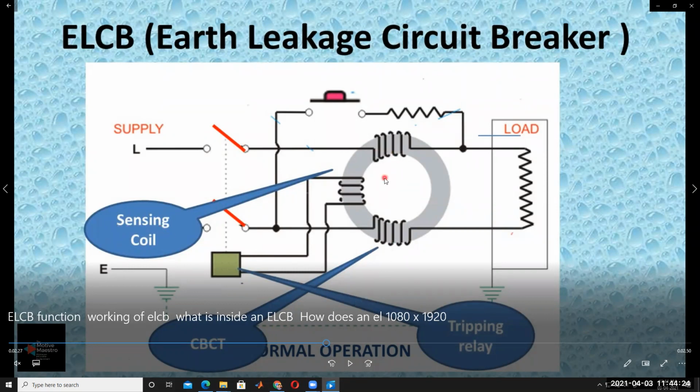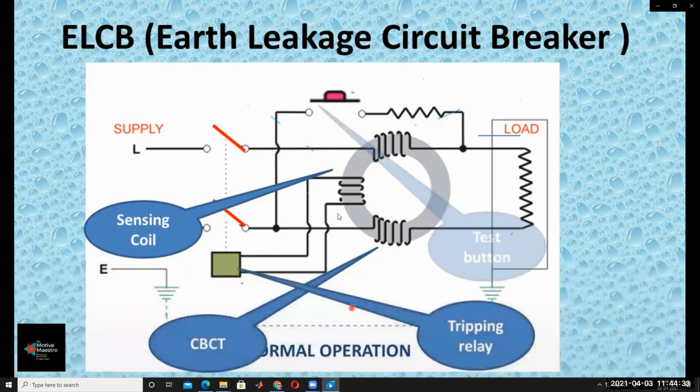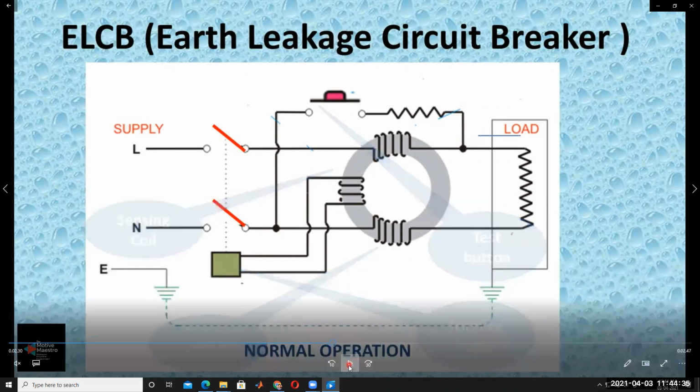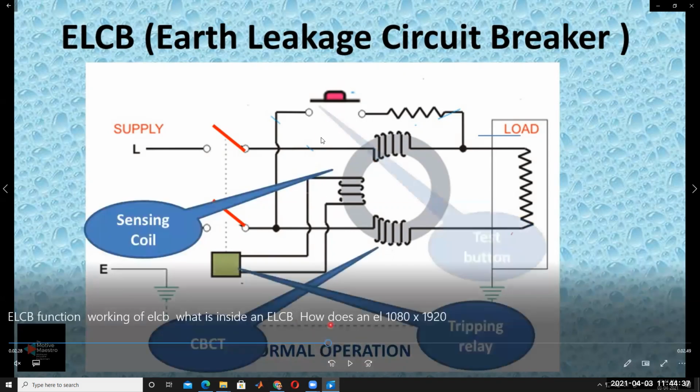This is called the sensing coil. This is called the core balance current transformer, and this is called the tripping relay. Understand? And this is called the test button.